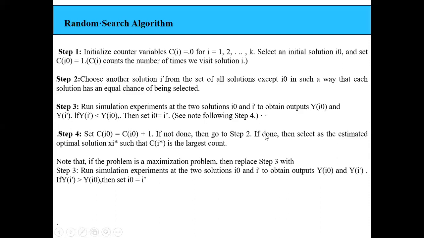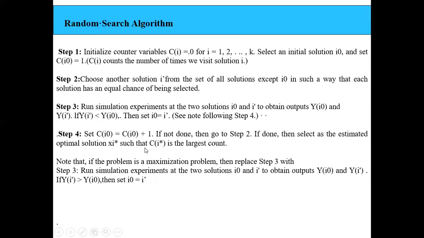If it is not done, then once again I will go back to step 2. If done, then select it as the estimated optimal solution. If you have finished finding the best optimal solution, then you will say that the best optimal solution is xi star such that c of i star is the largest count. That means whichever solution has the largest counter, the corresponding solution will be the best solution.